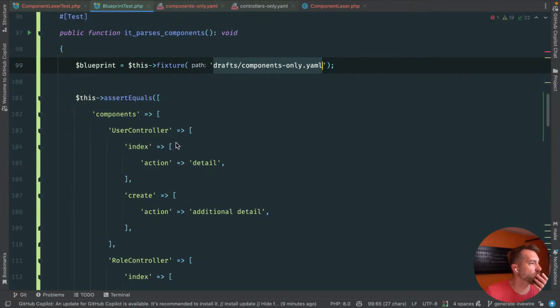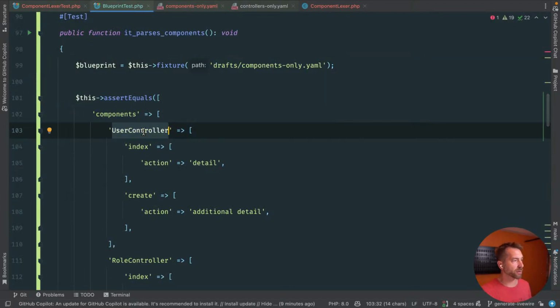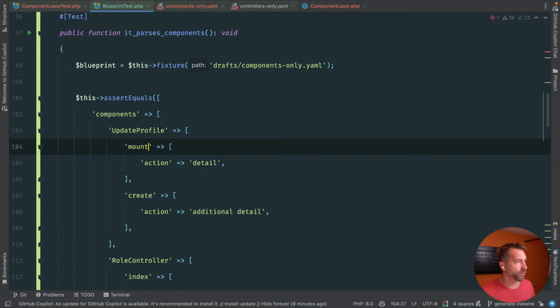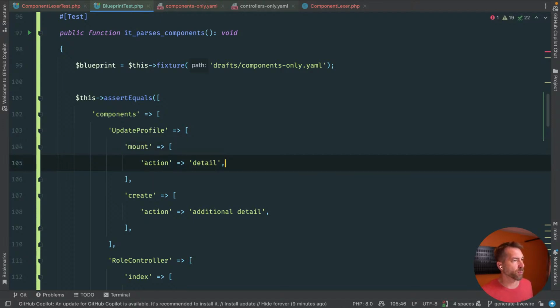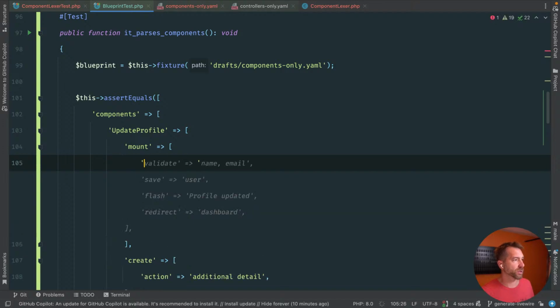So if we go back to our test, what we should get here is basically all this stuff broken out. And again, this all may just work. We'll see. So we have this update profile. We're going to have a mount action. And what we would want in mount is effectively just an array.